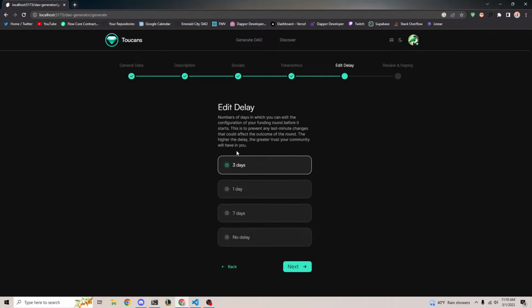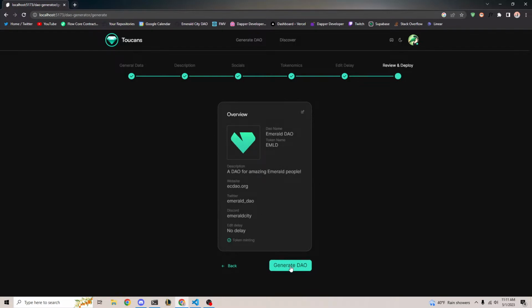Now this step is edit delay. This is a bit confusing, but basically edit delay is the amount of time that you're telling your users that you won't edit something about your project, so they have greater confidence that you're not changing stuff around. So for example, if we put 3 days here, that means that you won't change anything about your funding rounds, or really anything about your DAO, within a 3-day period. So if it's within 3 days of a funding round starting, then users can have confidence that you're not going to change anything on them. So the greater the edit delay, the greater confidence your community can have in you. But for now, we're just going to put no delay so that we can move things pretty quickly.